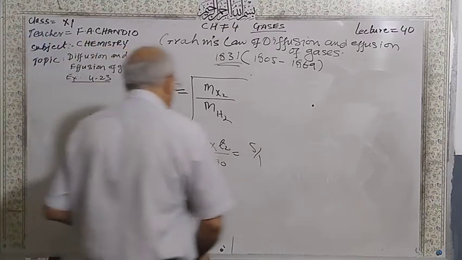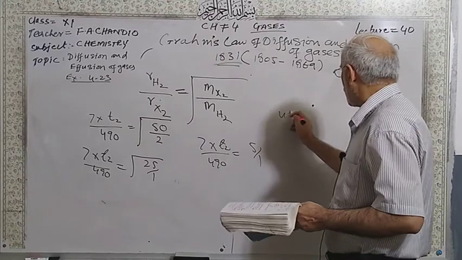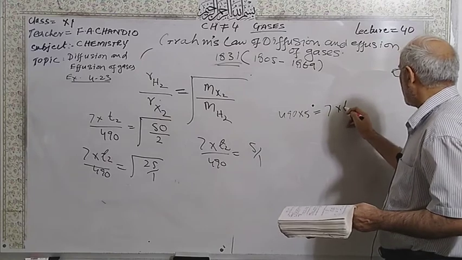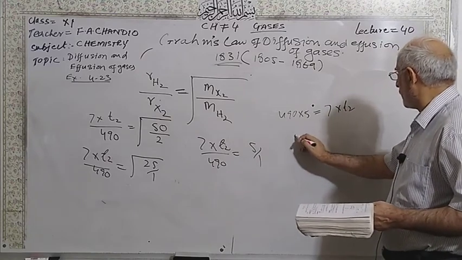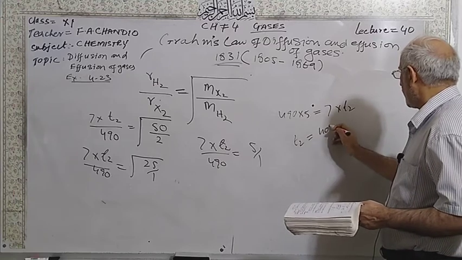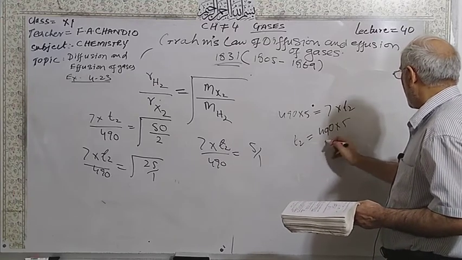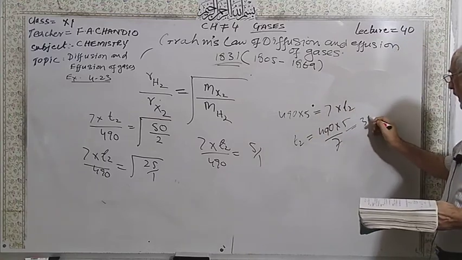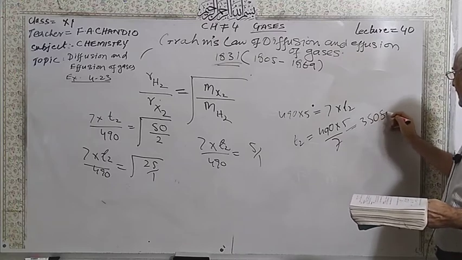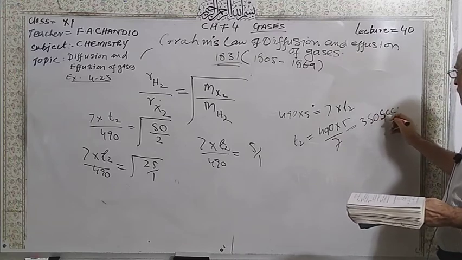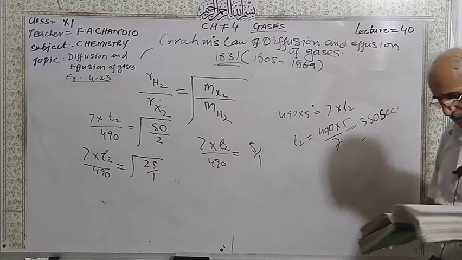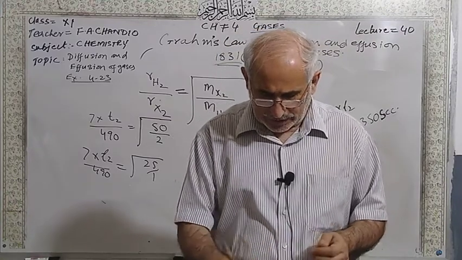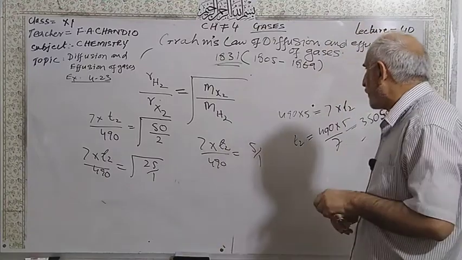Then you have to cross multiply. 490 multiplied by 5 is equal to 7 multiplied by T2. So T2 will be equal to 490 multiplied by 5 divided by 7. So the answer is 350 seconds. Hence, the time for the diffusion of unknown gas X is 350 seconds.